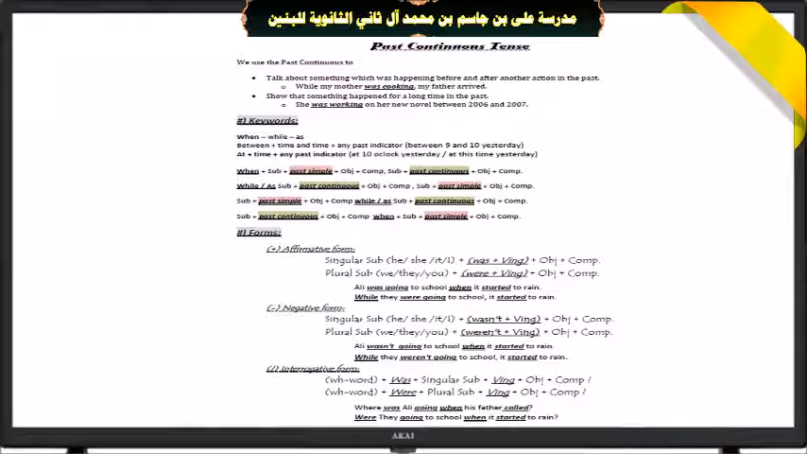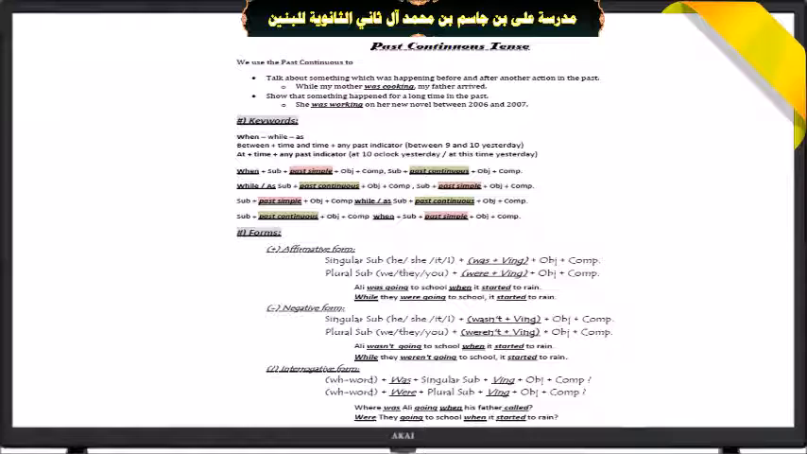Let's look at the forms. Affirmative form for the past continuous. When the subject is singular, we use was plus the verb plus ing. But when the subject is plural, we use were plus verb base plus ing. For example, Ali was going to school when it started to rain.